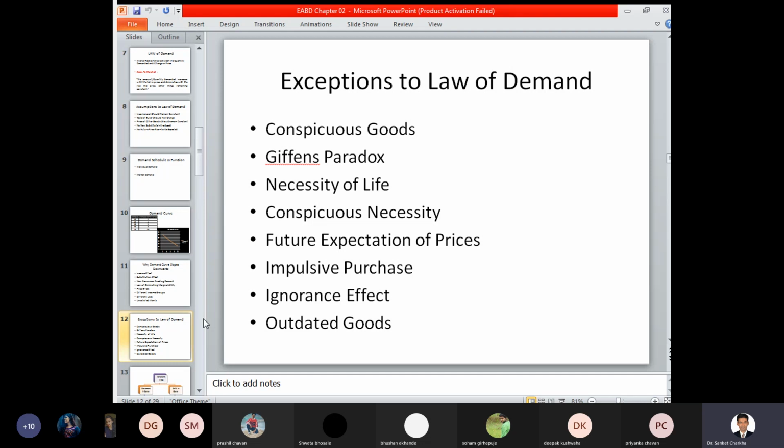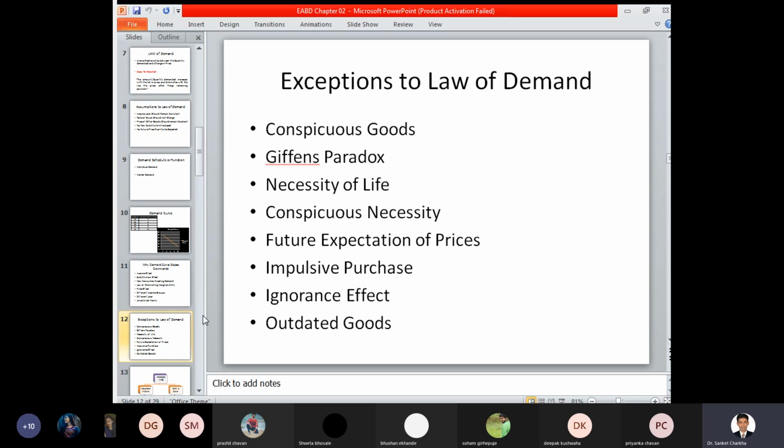Future expectations of prices. If you are expecting a rise in the prices of this in the future, then the law of demand fails. So what was the assumption in terms of the law of demand? That the price of the product must not change over a period of time. And if the price of the product is changing over a period of time, then the law of demand fails, and the consumer starts purchasing only those products which are of certain need. And if they are expecting that the price may rise, then a larger quantity of the product may be demanded, and the law of demand may fail at this stage.